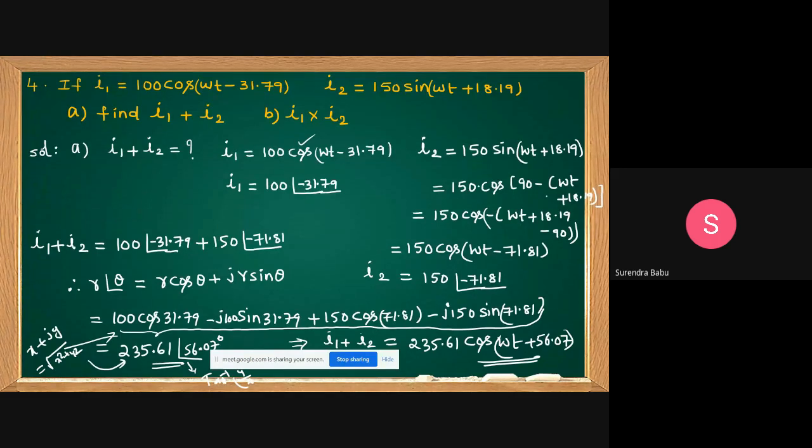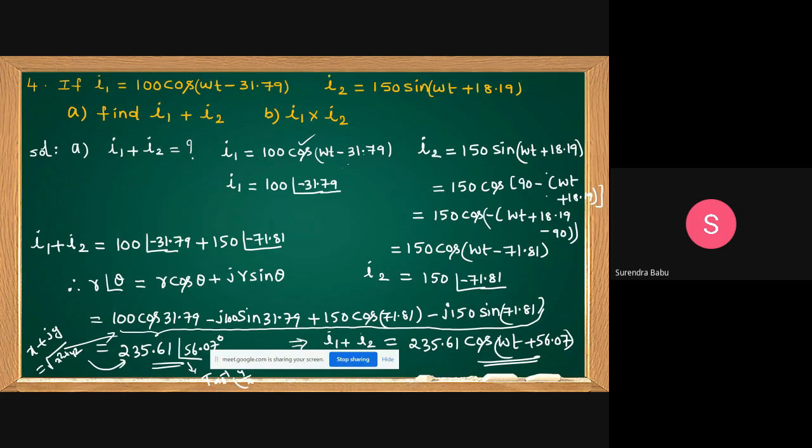Sir, why are you taking cos, sir? Both I will take the sine, sir. Yes, no problem. You take the sine also. Then finally you can write in terms of sine. Again, if you want to convert into cos, then we can do the trigonometric manipulations. Clear, friends? If you take both, but you don't take one as sine, one as cos. That is wrong. Understand? Both are sine you take or both are cos you take.